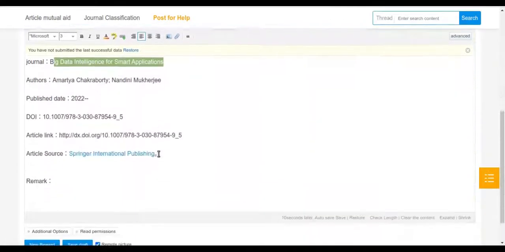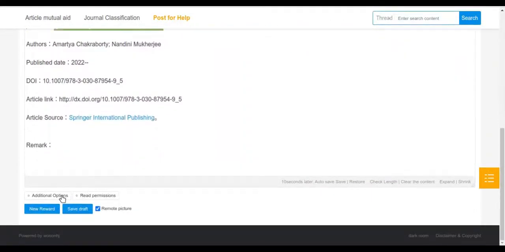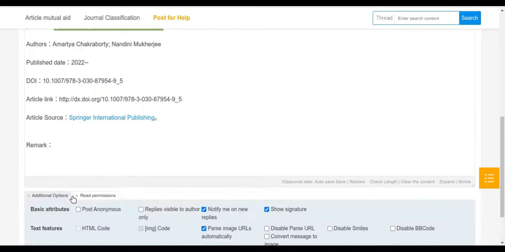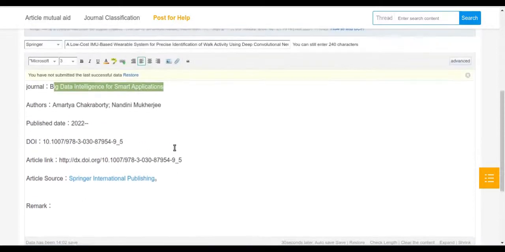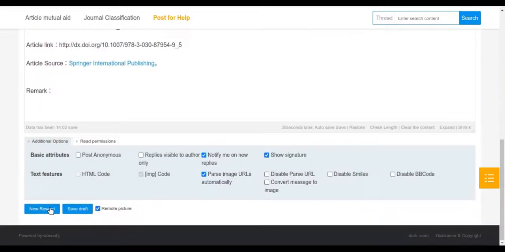Once this is done, you can click on the other options, such as additional options, that is the attributes, who can reply and everything else. But in general, if you do not want to mess with these settings, you can simply click on new reward, right? So I'll just go ahead and click new reward.